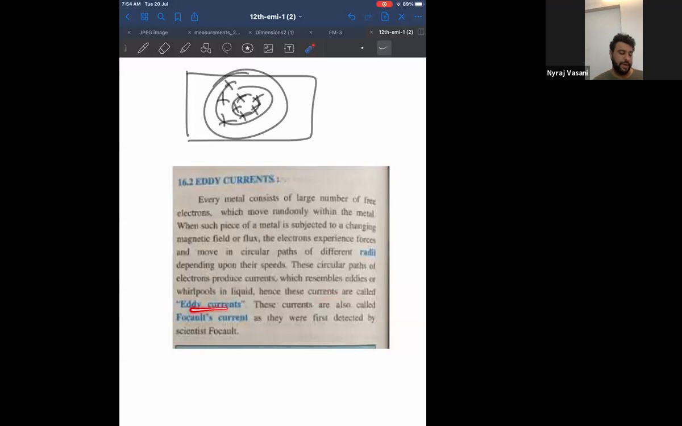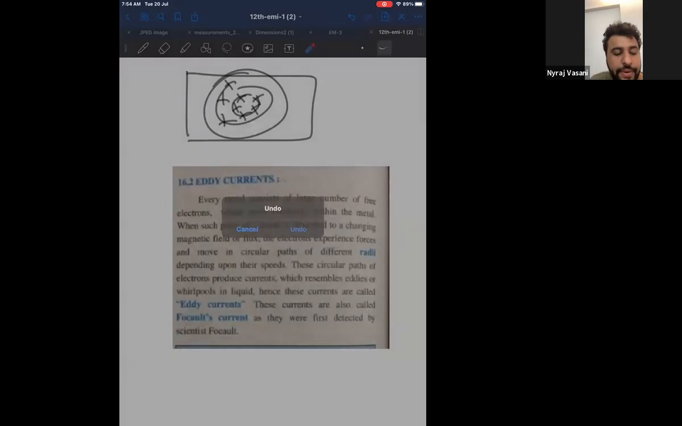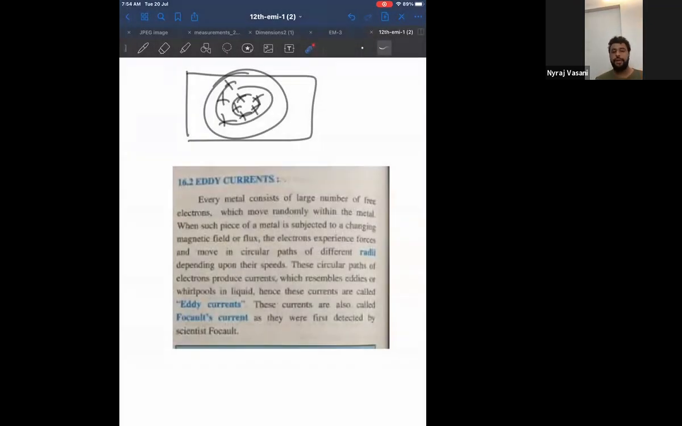These currents are called eddy currents, and these currents are also called Foucault current, as they were first discovered by Foucault. So in simple language, eddy current means circular current. When can the current go in a circle? When the electrons are in a circle. When can electrons be in a circle? When they are kept in a magnetic field. This is the logic. Therefore, I take a metal, put it in a fluctuating magnetic field, electrons will form circles. Therefore, when current flows, even current will go in the form of a circle. That circular current is called eddy current or Foucault current.